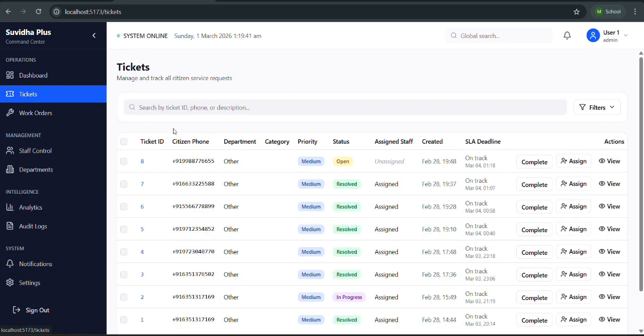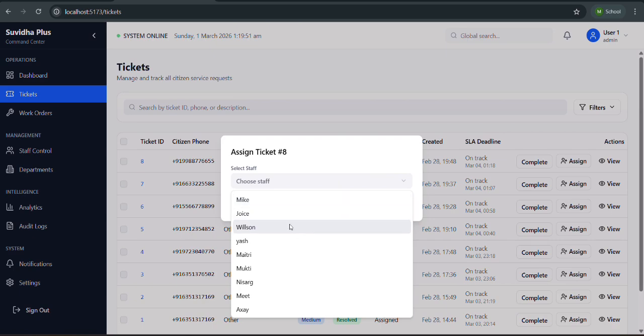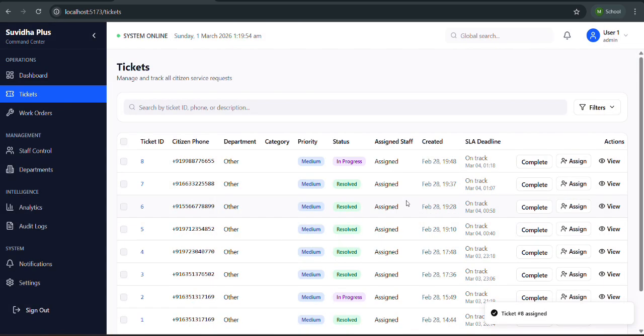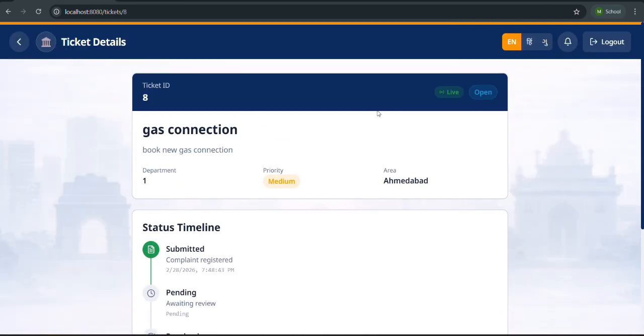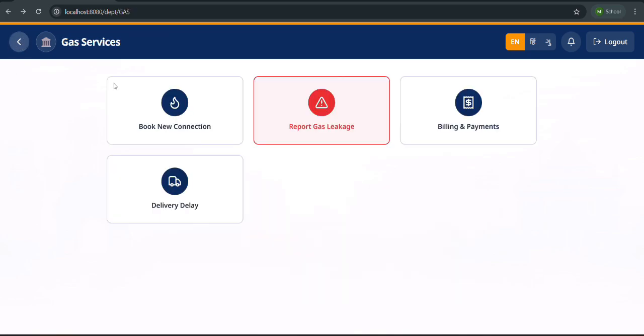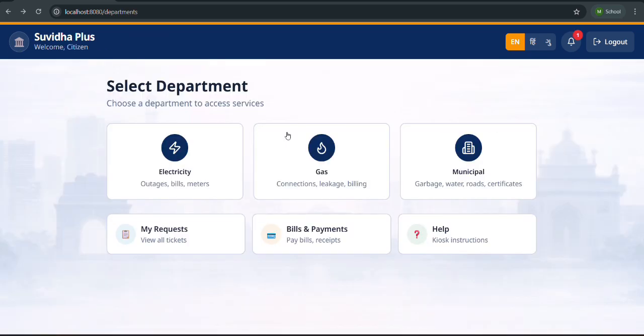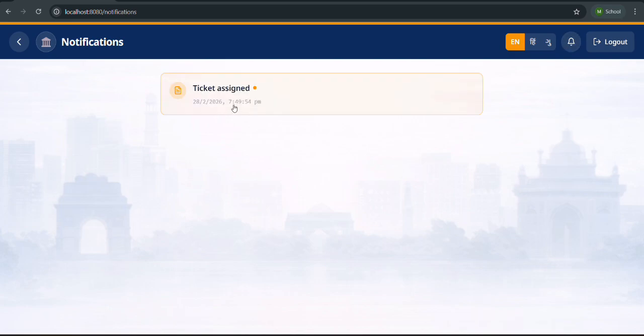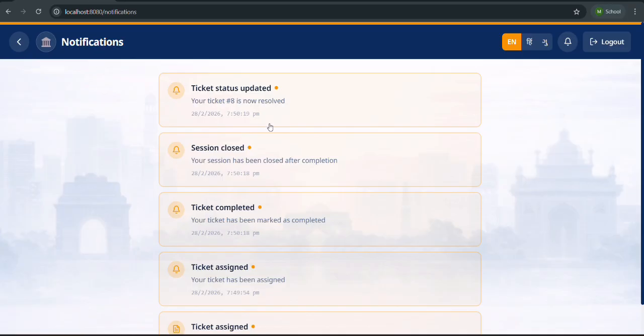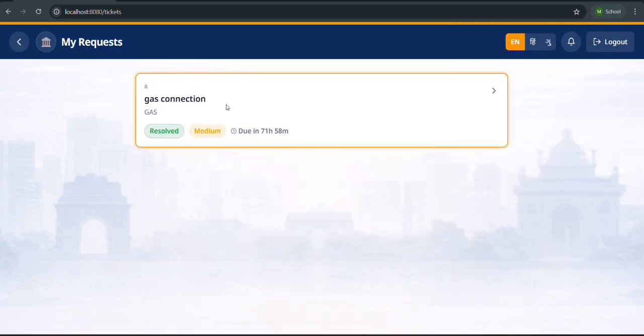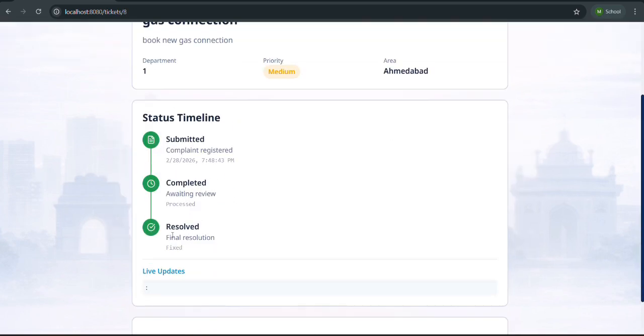In the ticket section, the admin can see all the tickets. This is the last ticket that we just submitted. The admin can assign it to the staff members. If the work is completed, then the admin can set it to complete. The user will get a notification of the ticket assigned. If the task is completed, then the user will again get a notification of the task completed. Gas connection. Task is completed and resolved.